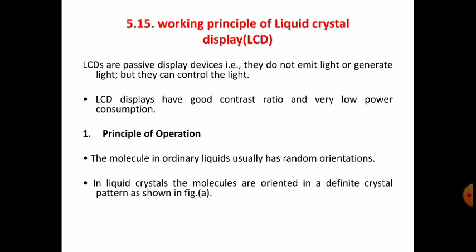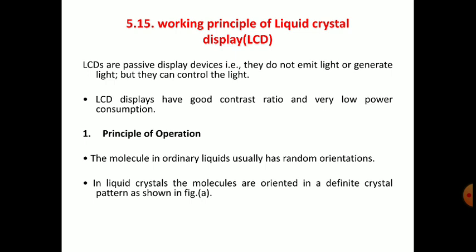Now we have to learn about the principle of operation. The molecules in ordinary liquids usually have random orientation. In liquids, generally the molecules will have random orientations. In liquid crystals, the molecules are oriented in a definite crystal pattern.